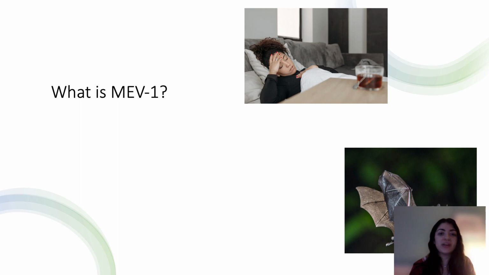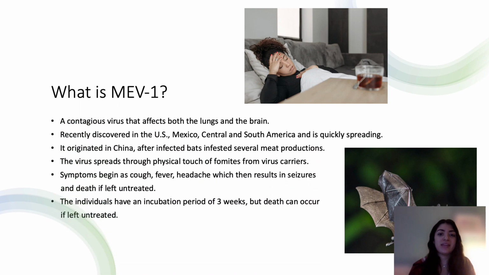Hi there. Today we're going to be talking about the newly discovered virus called the MEV-1 virus. So what is MEV-1? MEV-1 is the newly discovered virus that has been found in the US, Mexico, Central, and South America. It has been said to have originated in China after there was a bat infestation that took place in many of the meat production factories.